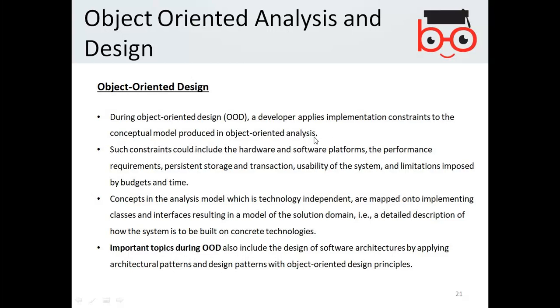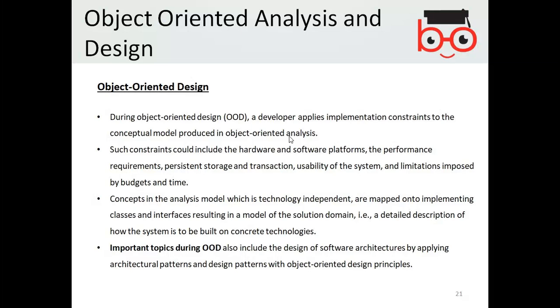So basically, once you analyze any requirement, then in the design you apply the implementation constraints, that is, how you would implement it using a particular technology and according to the structural design of the implementing technology. While in the analysis you only represent the abstract representation of the information or the requirements.